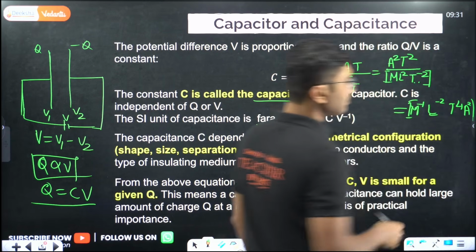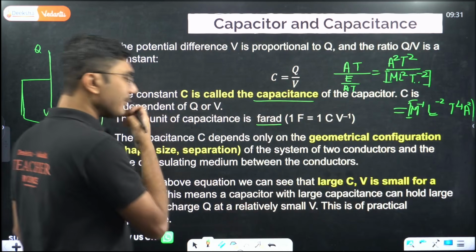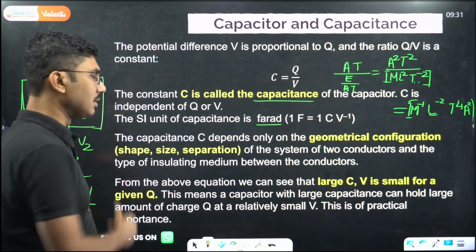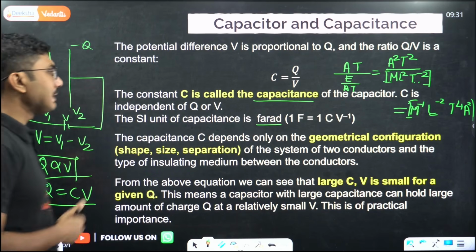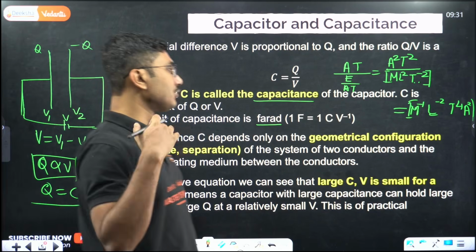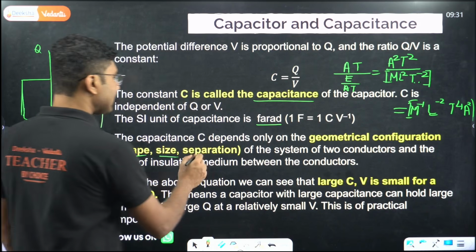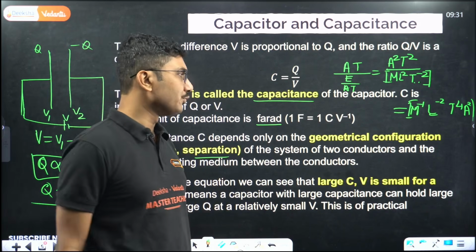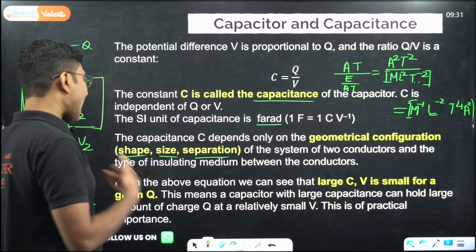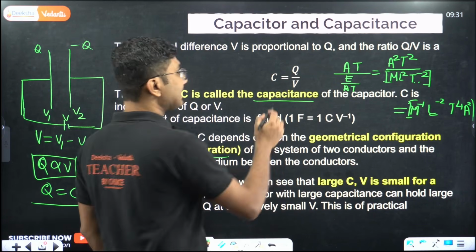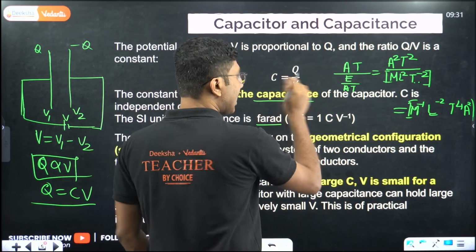You should remember that as well, but we can find it in another way as well. We will explain that whenever that page comes. The capacitance C depends only on the geometrical configuration, that is shape, size, separation of the system of two conductors, and type of insulating medium between the conductors. So very, very important, capacitance does not depend on charge and voltage.